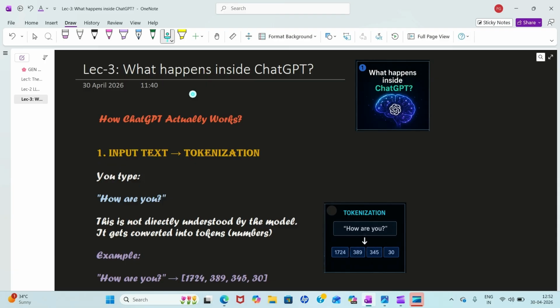If you have seen ChatGPT, for you it is a black box right now, right? You think ChatGPT is a very intelligent model or robot where you write one prompt and it gives you answers. But how is it doing that? Have you ever wondered that? If yes, then this is a great video for you. Let's quickly understand what happens inside ChatGPT.